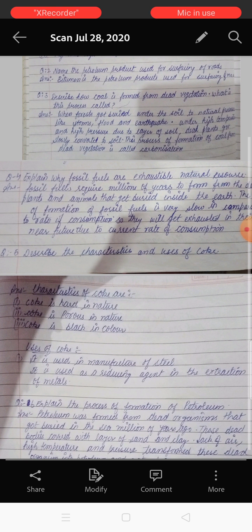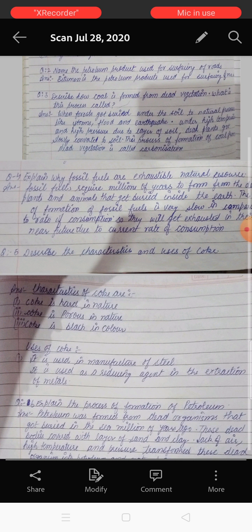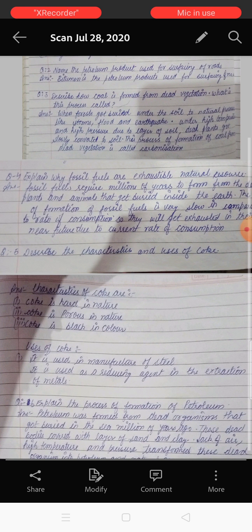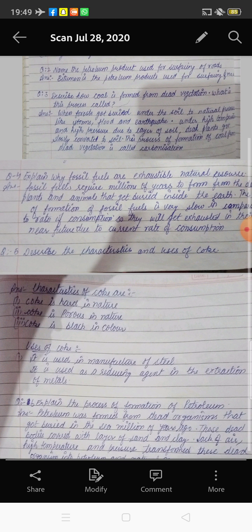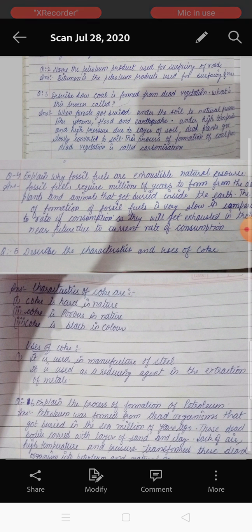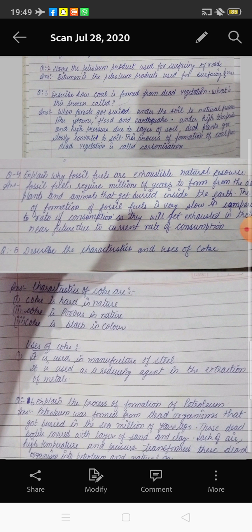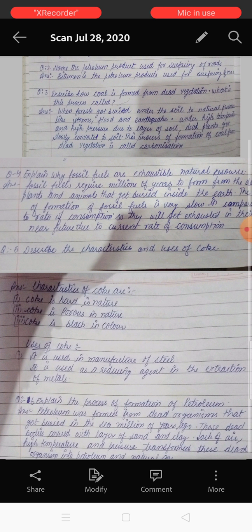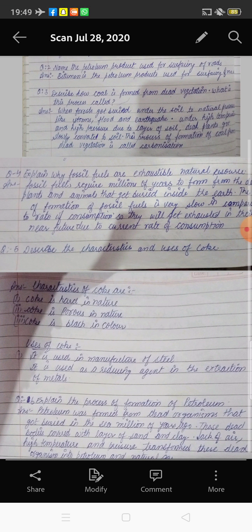Now the uses of coke. First, it is used in the manufacturing of steel. Second, it is used as a reducing agent in the extraction of metals. In the earth's crust there is a mixture of metals present, and to extract metal from beneath the soil, a reducing agent is used. Which one? Coke. So it is used as a reducing agent in the extraction of metals.